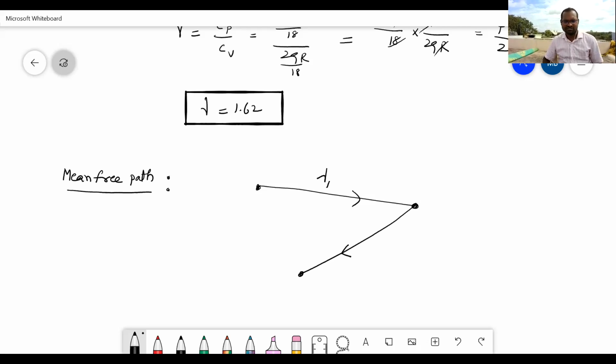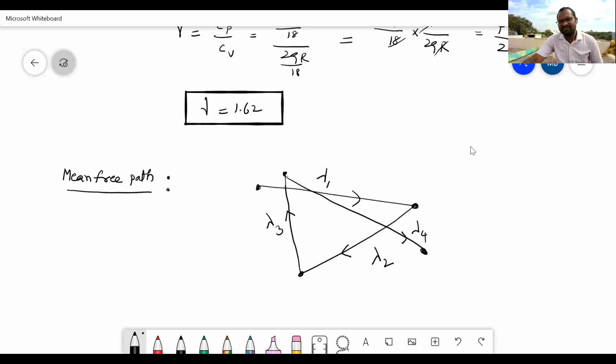Between the second collision, lambda 2. Third collision, let us suppose here, like this, lambda 3. Fourth collision, here, lambda 4. Like this, continuously it will happen.